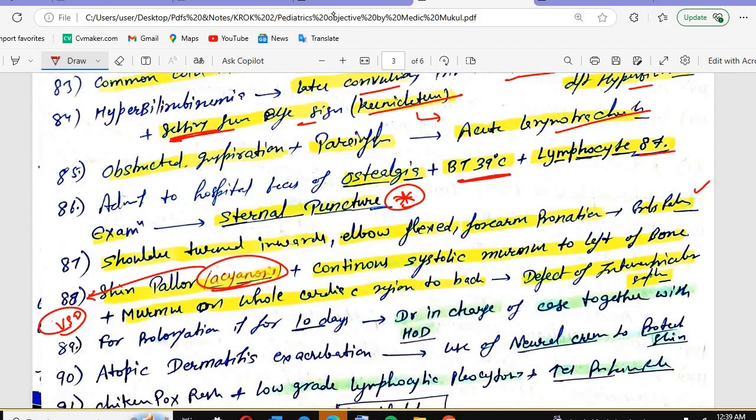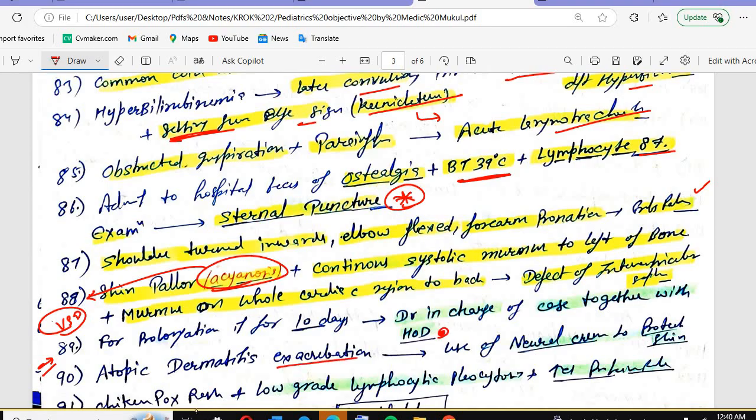For prolongation for 10 days, this is the hygiene question. For prolongation of up to 10 days, you can take the sign of the doctor. But if you have to prolong the leave for more than 10 days, the doctor in charge of the case together with the HOD will take action to sign for leave of more than 10 days. So the HOD will be involved for more than 10 days.